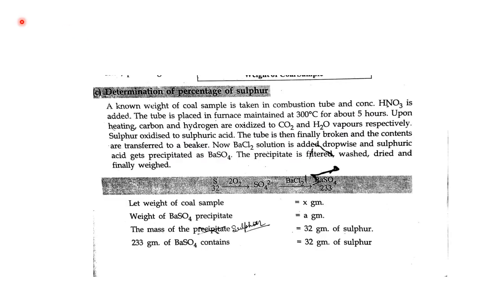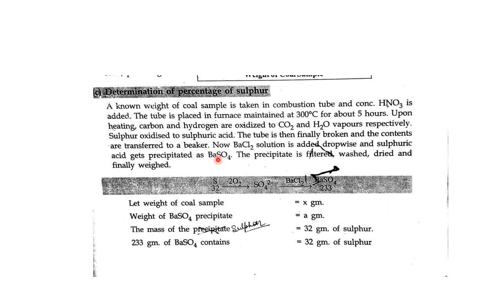Now today's topic is ultimate analysis part three, determination of sulfur by Carius method. What is given in coal sample ultimate analysis? Sulfur may be determined by taking a coal sample in a combustion tube, adding concentrated HNO3 and placing the tube in a furnace. Maintain temperature 300 degrees centigrade up to 5 hours.